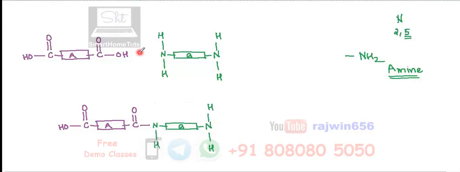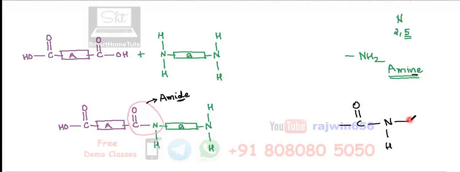Okay, on condensation polymerization, this OH is gone, this one H is gone from here. We are going to obtain this linkage that is obtained over here. We will call it amide linkage, A-M-I-D-E. There is a slight difference in the spelling of amine and amide. Amide will be containing C-O and H. So basically, if I'm going to show the amide linkage, the carbon chain is there over here, C double bond O is there, and then N is there. So this is going to be the amide linkage.